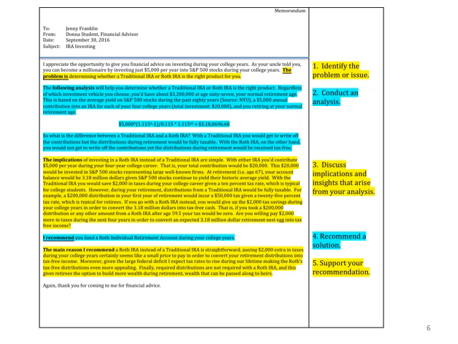In number 4, it's a very short paragraph. It says, I recommend you fund with a Roth IRA during your college years. And so it's just your recommendation. Number 5 is support your recommendation. Give the reason or reasons that you made the recommendation.